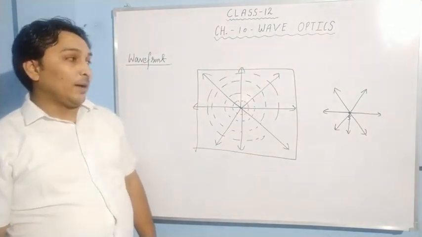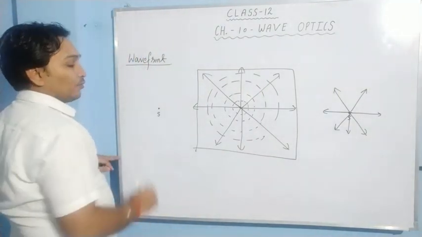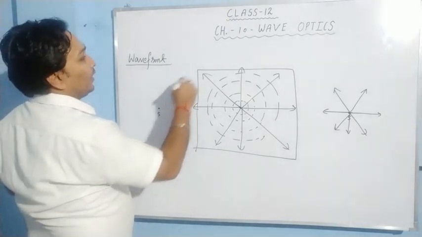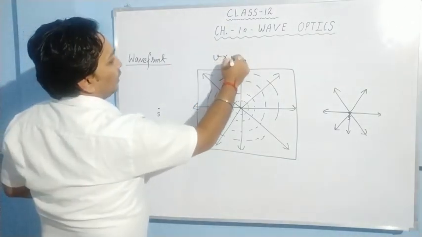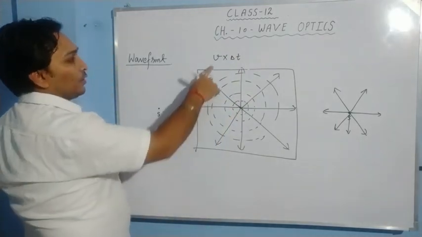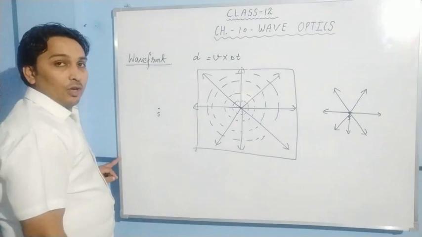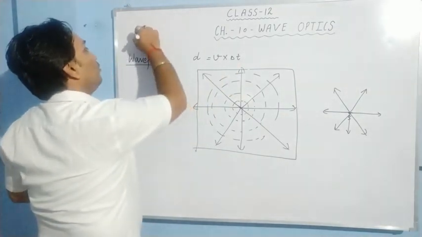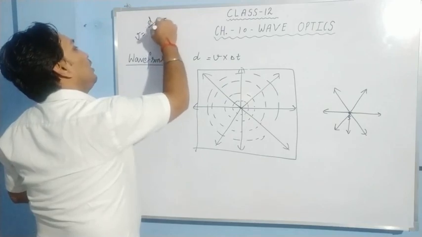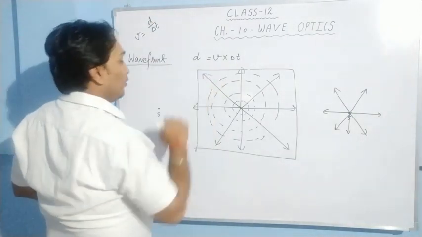Is it clear? Now suppose there is a source of light, a point source. The speed of light, let us take as v. I am taking a small time interval, that is delta t. So when the speed is multiplied by time, what are we going to have? Distance. Okay? Because speed is equal to distance upon time. Is it clear? So distance is equal to speed multiplied by time.